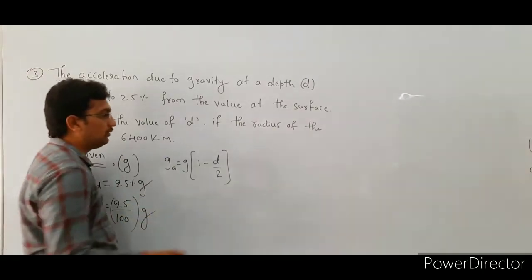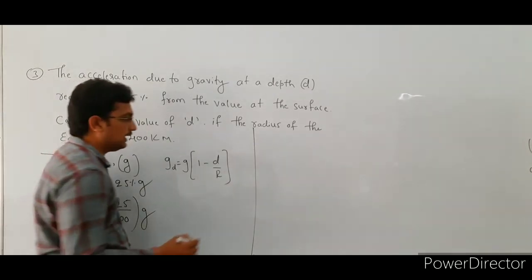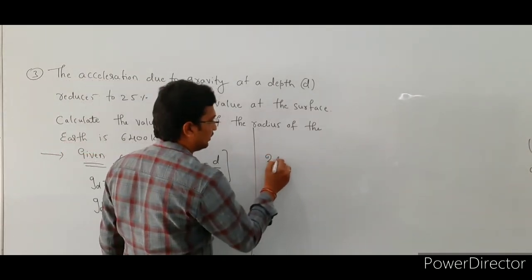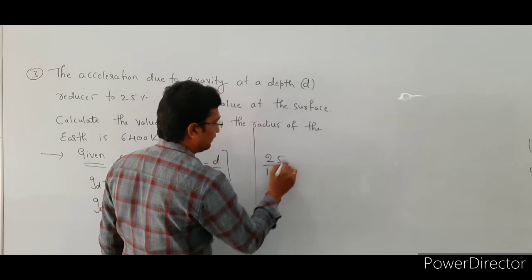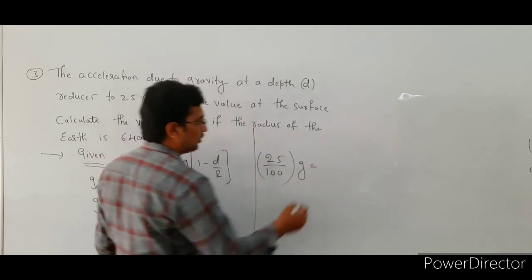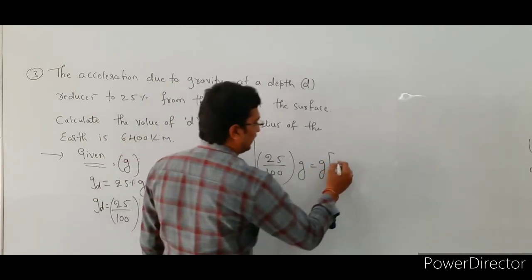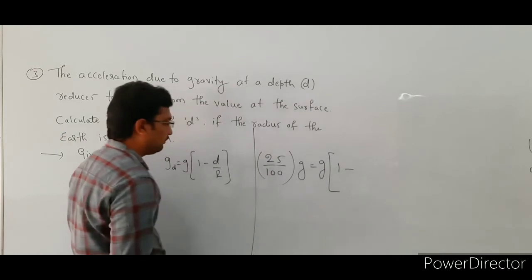So substitute the value here. Here we are going to find the d value. So g suffix d is 25 divided by 100 into acceleration due to gravity, which is equal to acceleration due to gravity bracket of 1 minus d by r.